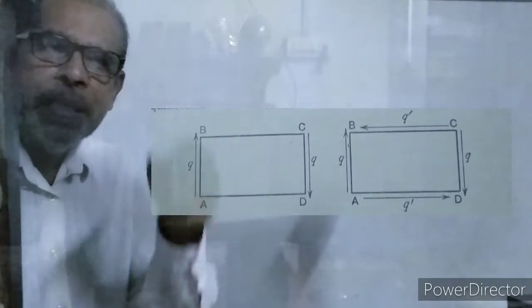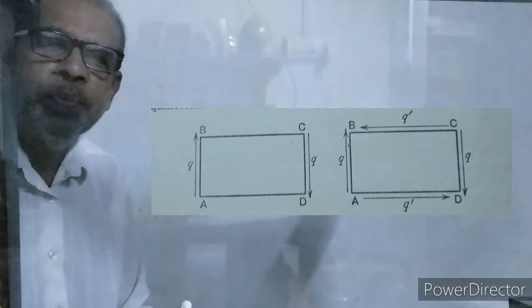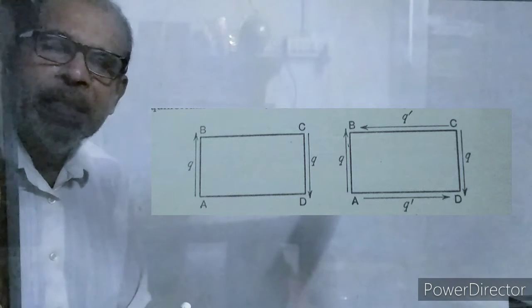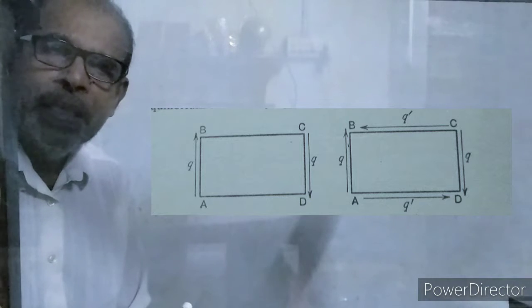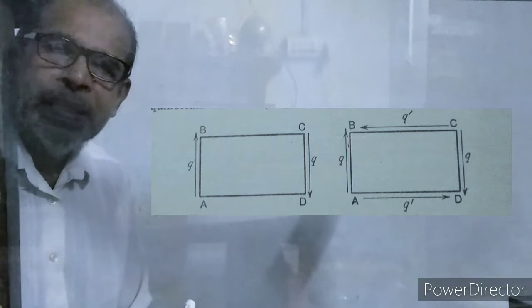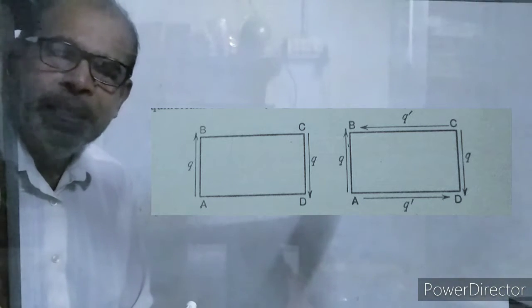Today we are discussing complementary shear stresses, a state of simple shear. A shear stress over a plane cannot exist without a balancing shear stress at right angles to it.